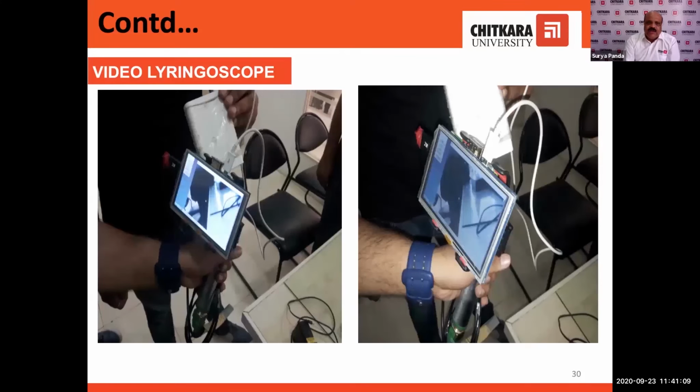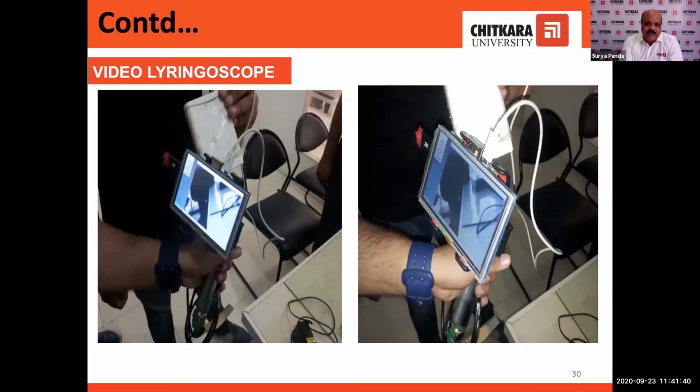One more thing, this particular device, the video laryngoscope, we have developed in our lab only. If you see the cost of this particular video laryngoscope on Amazon, currently it is around 80,000 plus, and it is made in China, Taiwan, or Japan.